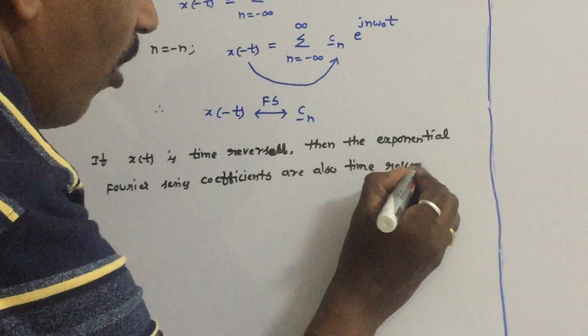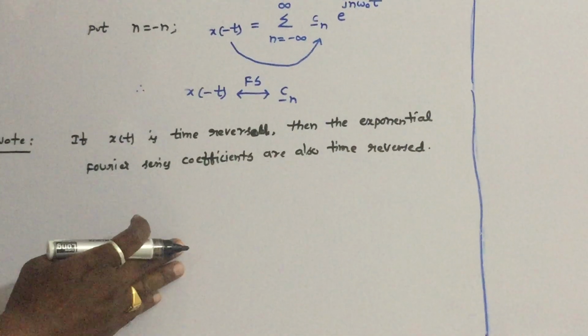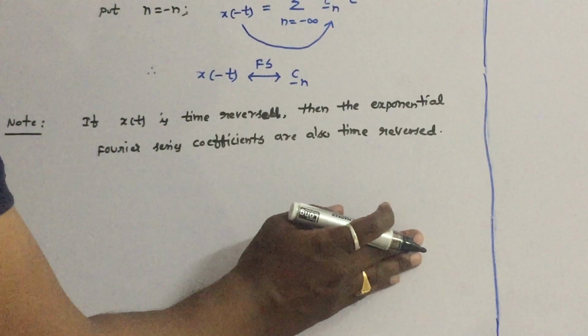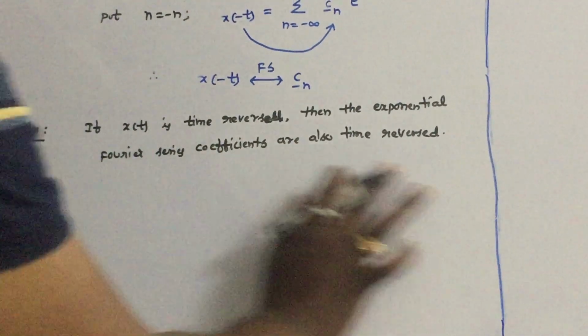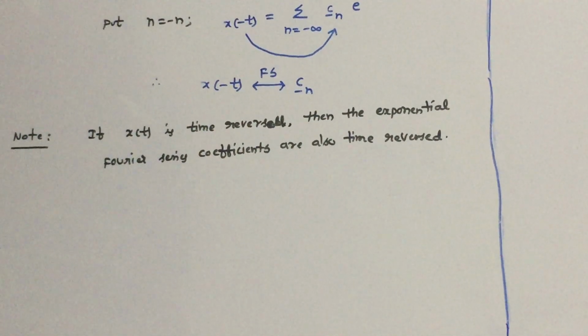That means we have to plot the right side coefficients to the left side and the left side coefficients to the right side. That is the important point to observe in the time reversal property.